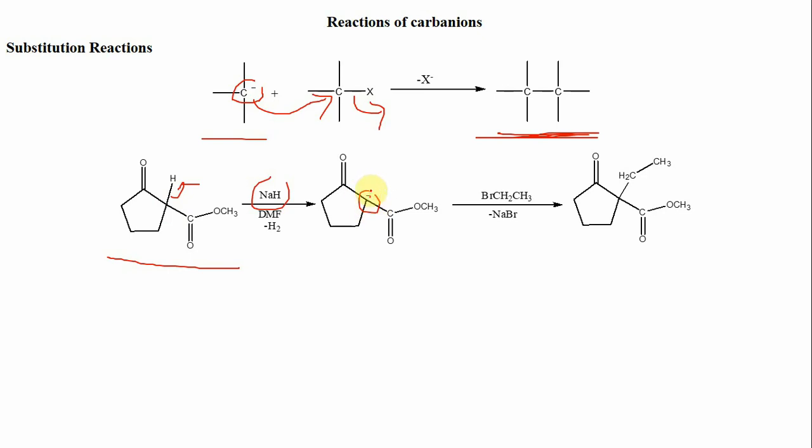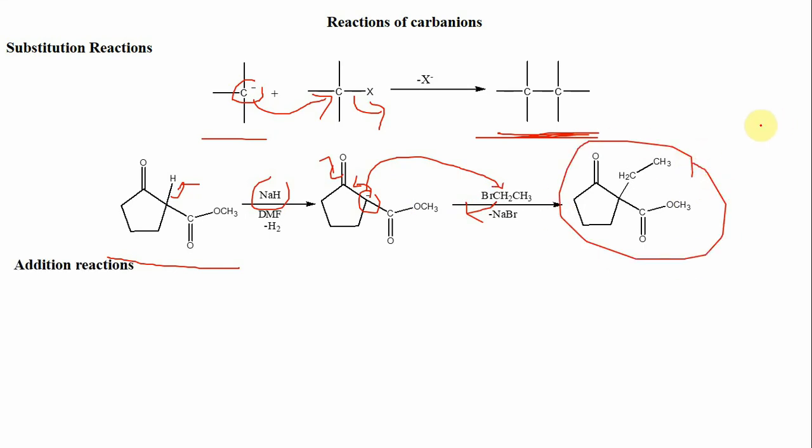Now this anion is highly stable in nature because of the resonance effect with these two carbonyl groups. Now this anion acts as a nucleophile. So when it is treated with bromoethane, it undergoes a nucleophilic substitution reaction, and this negative charge attacks this carbon having slightly positive charge, and this bromine leaves to give a substituted product.